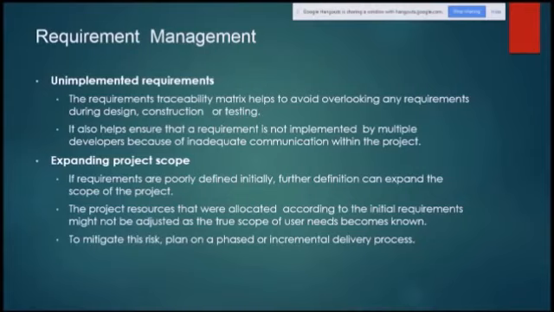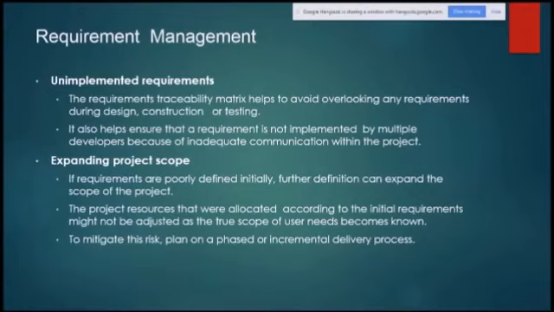So a requirements traceability matrix is of great help to the developers and the business analyst, and it will save a lot of duplication and extra work. You will not overlook any requirement because you are mapping and verifying each and every requirement at every stage.